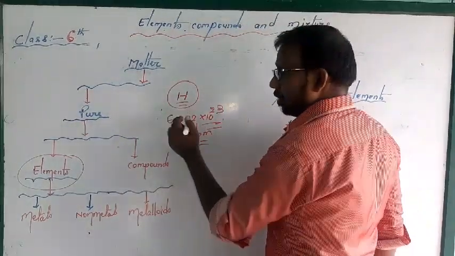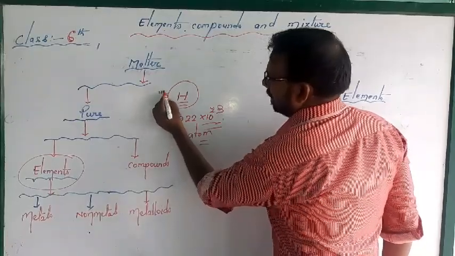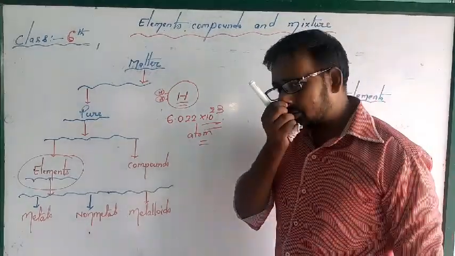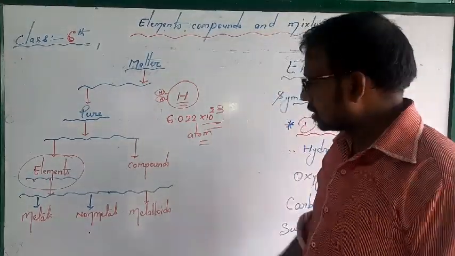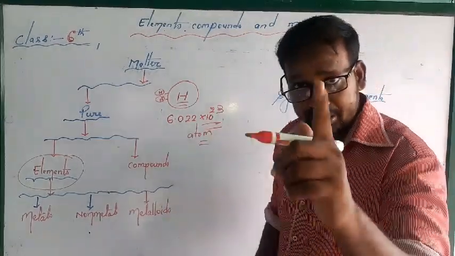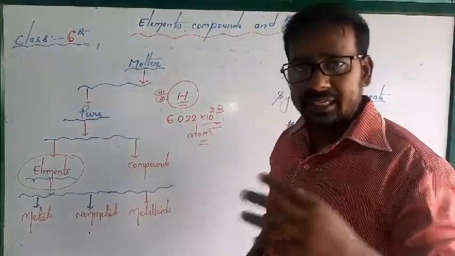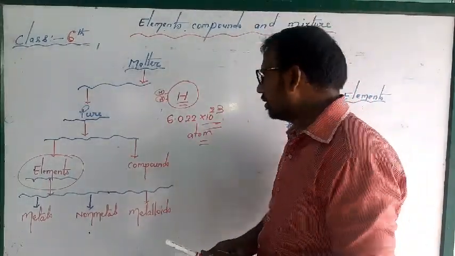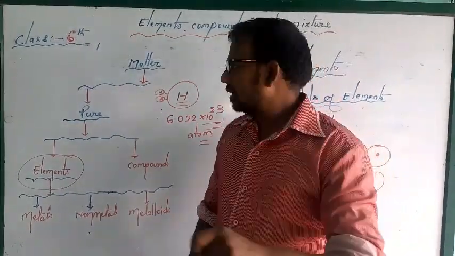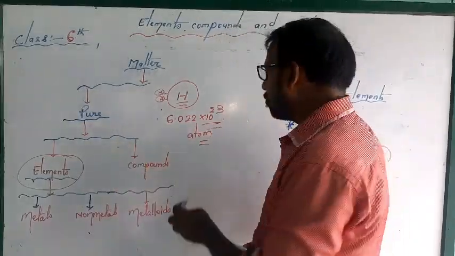Suppose hydrogen is one element, with the symbol small h. How many atoms are there? 6.022 into 10 power 23 atoms are there in one element. We'll talk about this number in the next classes, that is known as Avogadro's number. But one thing you have to keep in your mind, the elements are made up of lots of atoms. So what is an element?